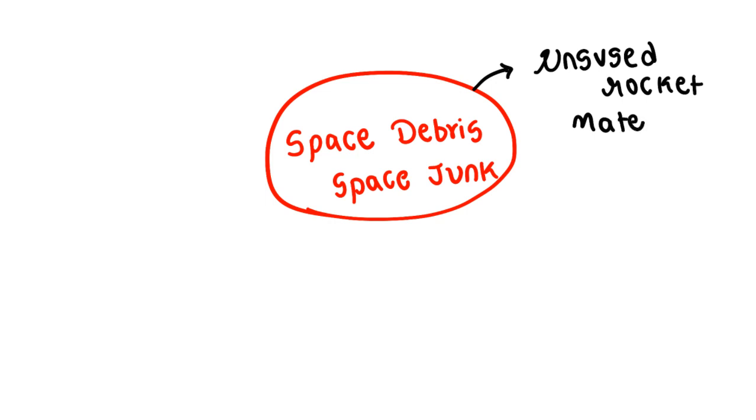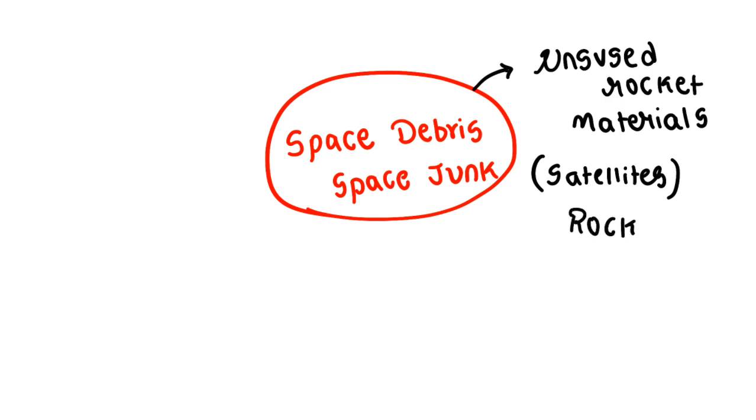Sir, how will unused rocket materials reach there? See, satellites are generally placed in space. These satellites are carried by a space vehicle, and that space vehicle is called the rocket, and the rocket consists of metals and everything, right?